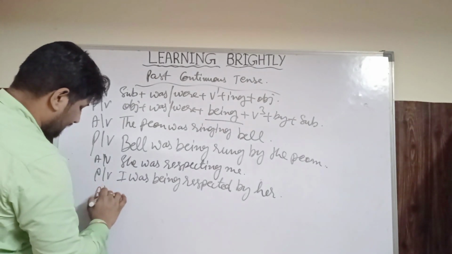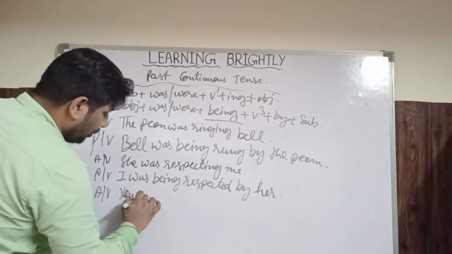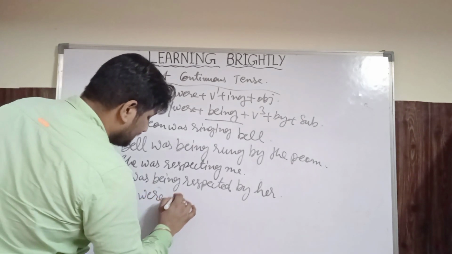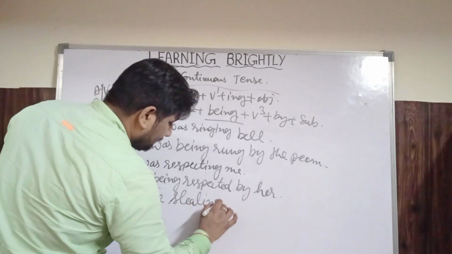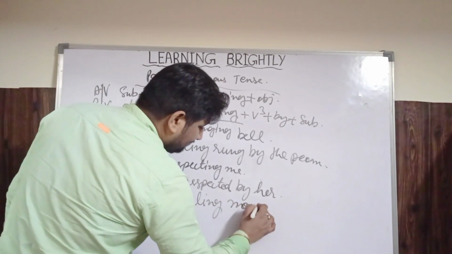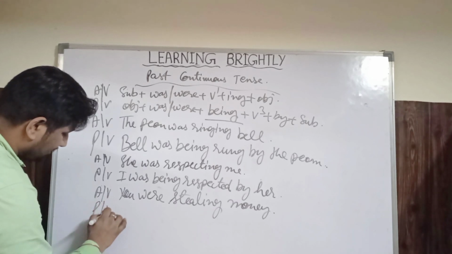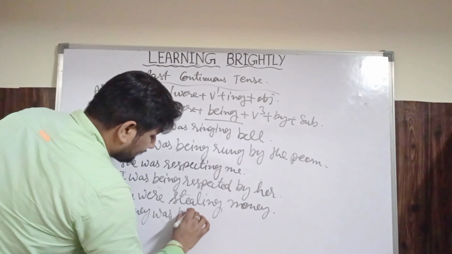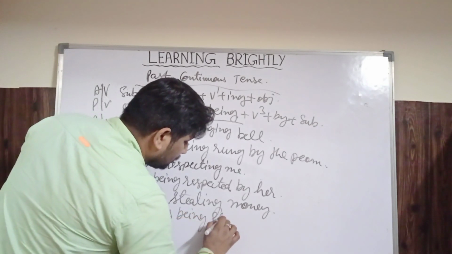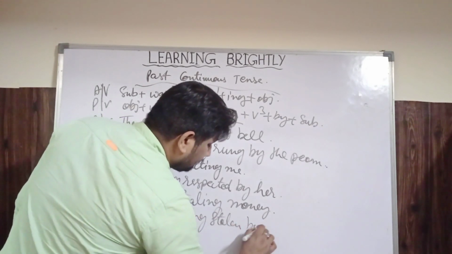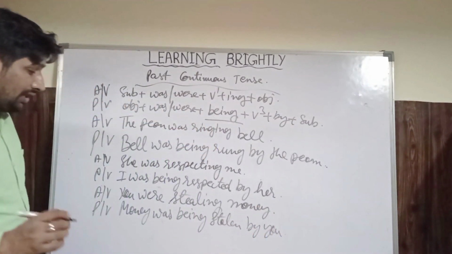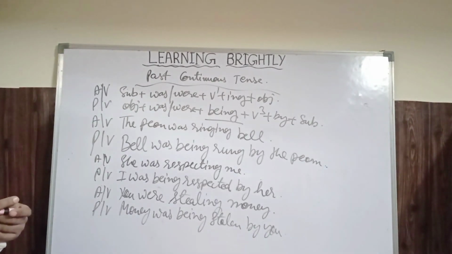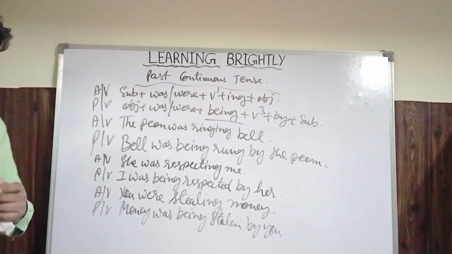Next, you were stealing money. In passive voice, money was being stolen by you. So like this, you can make passive voice sentences in the simple category in past continuous tense.